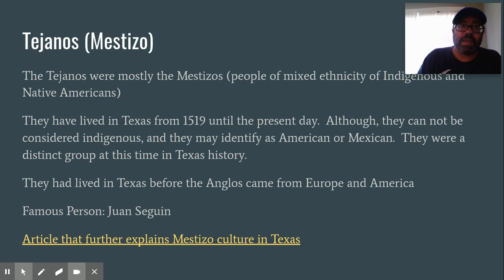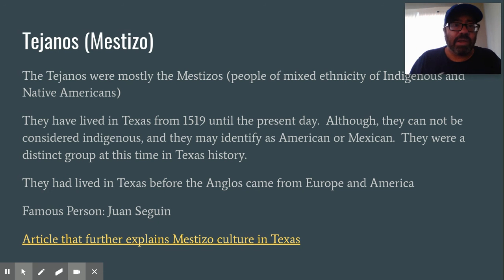Okay. And then there's another group that's a little bit harder to put your finger on exactly who identifies as this and how it works. Well, the Tejanos were mostly the mestizos during this time. The mestizos are people of mixed ethnicity, of indigenous and not indigenous and Native American.